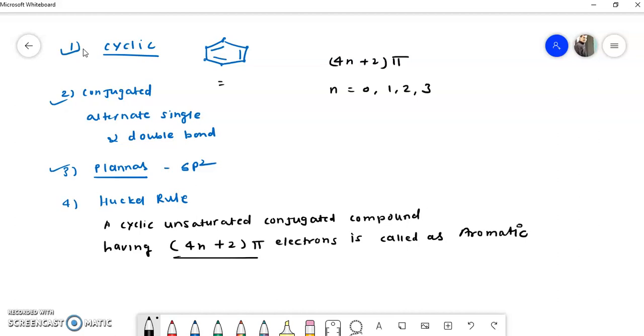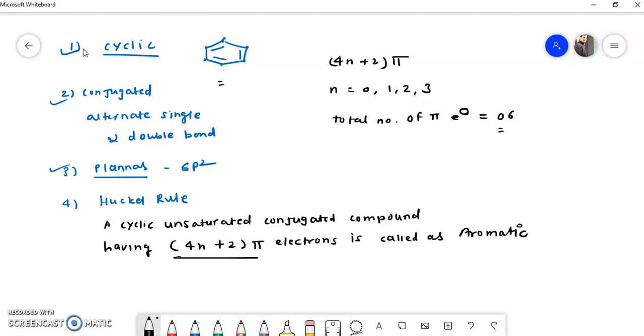We can calculate by observing the structure. There are three double bonds, which means the total number of pi electrons is 6.